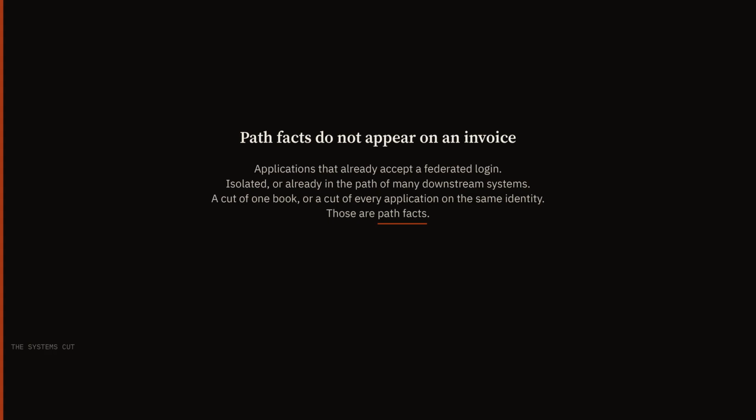Spend misses the number of applications that already accept a federated login. Spend misses whether the supplier is operationally isolated or whether it sits in the path of many downstream systems. Spend misses whether a cut of that supplier is a cut of one book, or a cut of every application that trusted the same identity. Those are path facts. Path facts do not appear on an invoice. If the path is not on the invoice, the queue that reads the invoice will not see it.